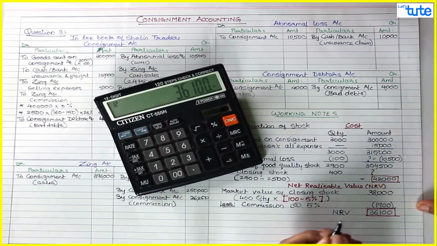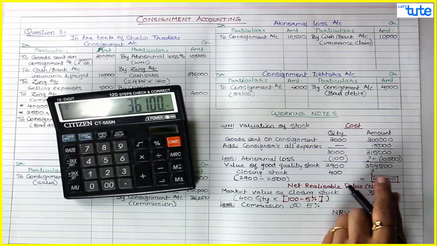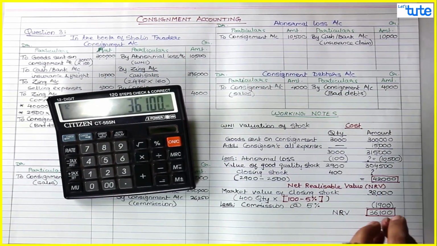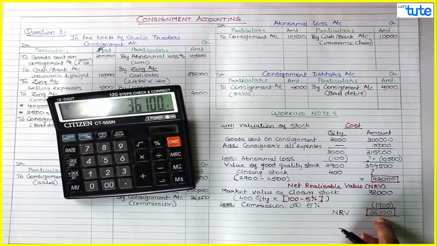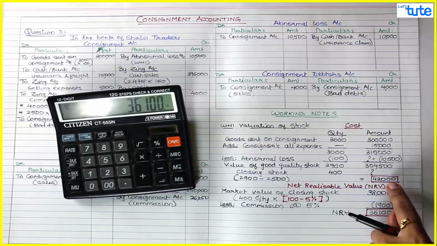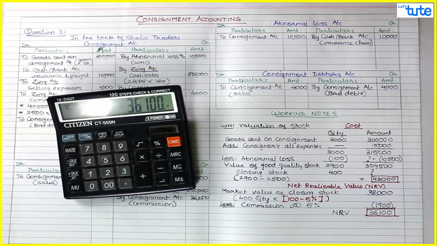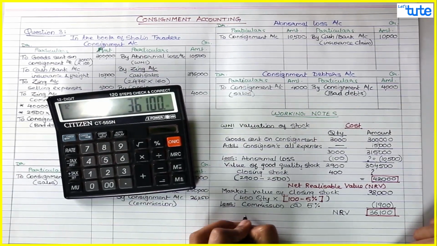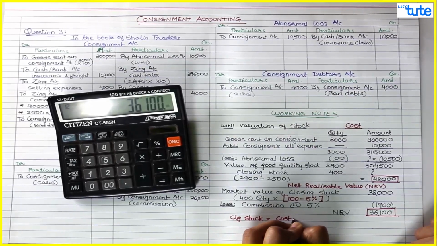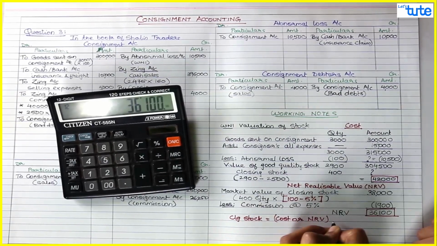Now if you see, the cost of sarees is 42,000, but the realizable value of these sarees in hand is 36,100. So at what price do we value our closing stock? 42,000 or 36,100? Yes, 36,100, because that is the NRV, which is lower than the cost. So your closing stock will be equal to cost or net realizable value, whichever is lower.